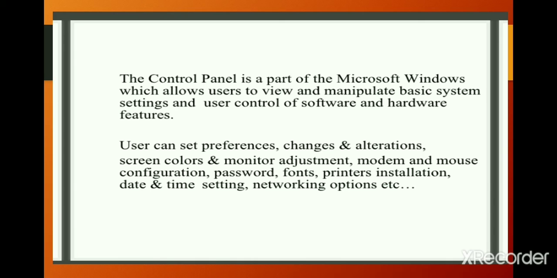The user can set preferences, changes and alterations, screen colors and monitor adjustment, modem and mouse configuration, password, fonts, printer installation, date and time settings, networking options, etc.